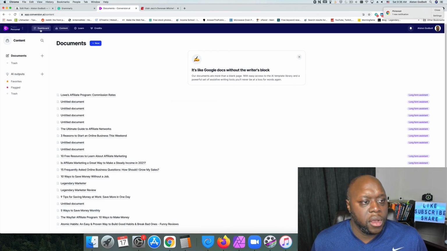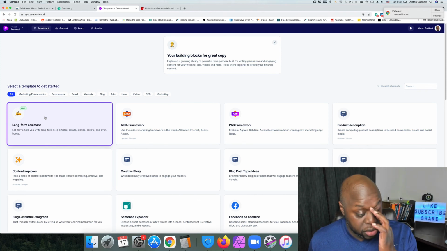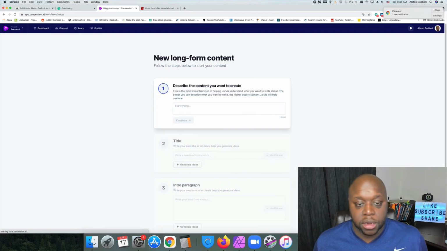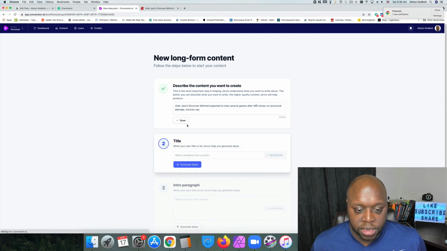All right, so if we follow the steps once again, I'm going to hit the back button here, go to dashboard, and go to long form assistant once again. Now remember, long form assistant is only available to pro users, so it's the $99 plan, but you get unlimited credit. So you can write blog posts until your heart's content. You can test this until your heart's content. I'm just going to paste this title here and click on continue.